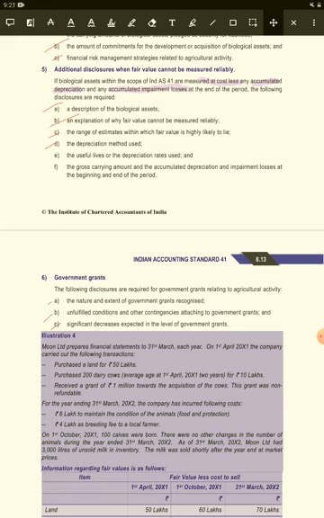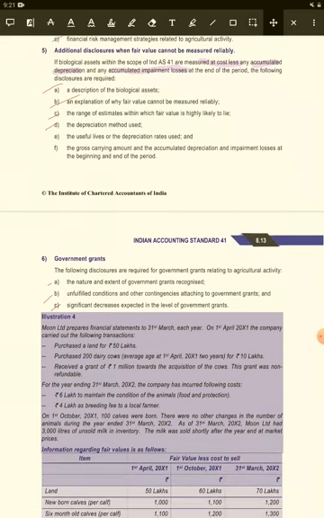Government grants other than for biological assets: if it is measured at cost, then it is measured as per Ind AS 20, and if it is not at cost, that is, fair value less cost to sell, then if there is a condition, after fulfillment of that condition we record that government grant in the profit and loss account. Before fulfillment of that condition we do not record it. If there is no condition, then we immediately record it in the profit and loss account when we confirm that we get the grant. So that's it. I gave a total overview of that particular standard.